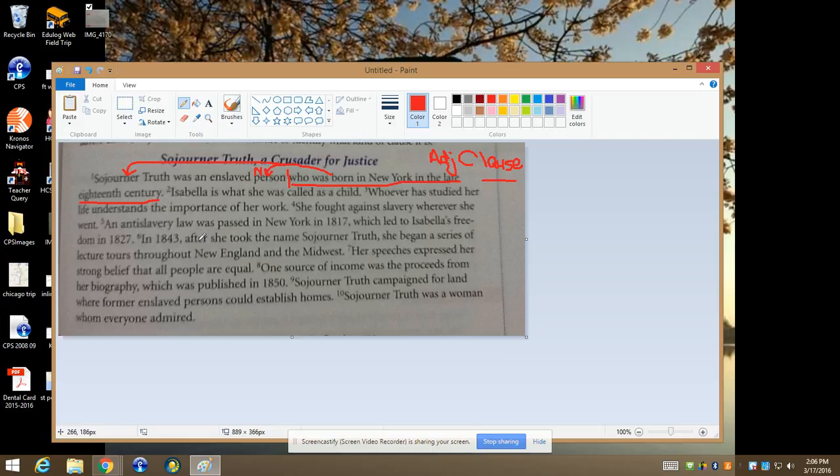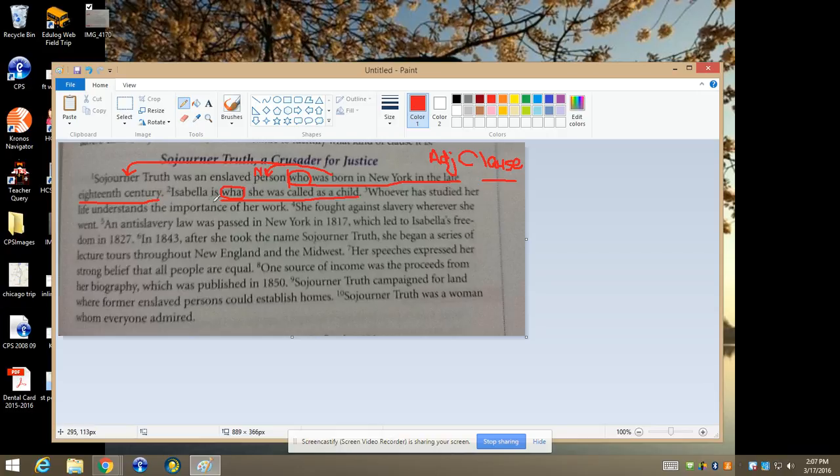Isabella is what she was called as a child. This one doesn't seem to have as natural a divider, but if you'll notice the word who, you can look for a similar word in sentence 2, and that would be what. So this is your subordinate clause. Now, is it describing or is it a noun?